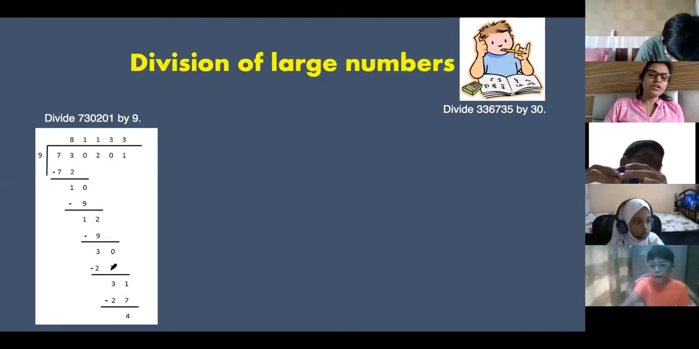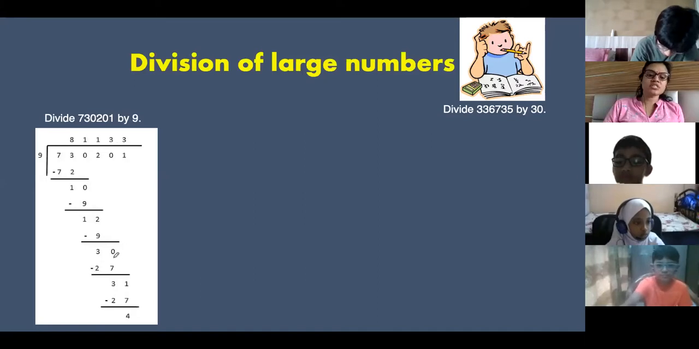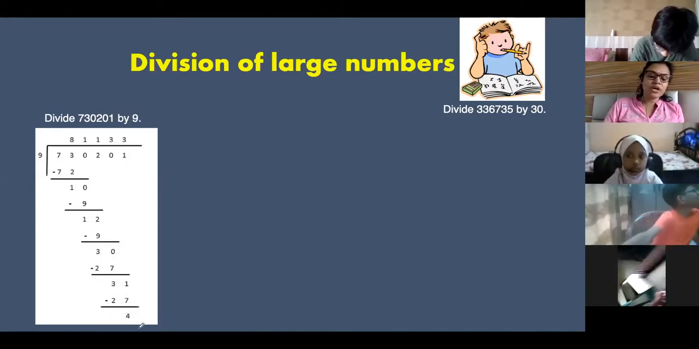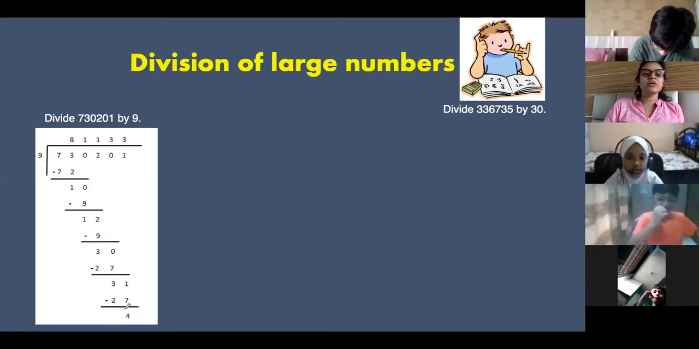Now you will continue. 9 threes are 27, because 9 fours is 36. So 30 minus 27 is 3. The next digit is 1. And 9 is just after 4, the leftover remainder to come down over here. Clear, now completed.